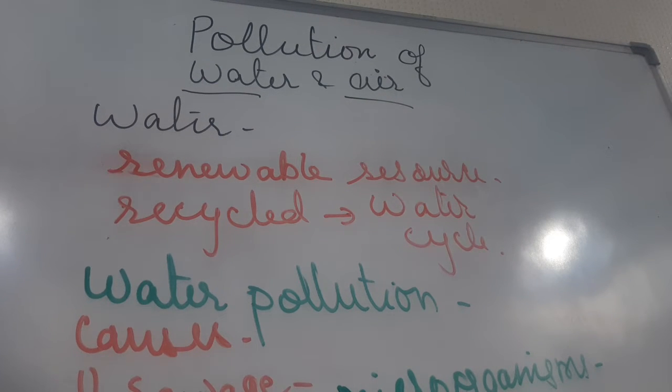Microorganisms contained in the waste are bacteria, viruses, fungi, etc. Parasites are also there, which cause different diseases in human beings like diarrhea, dysentery, cholera, etc. Now, children, next is industrial waste. Industrial waste means industries produce a lot of waste, like the leather industry, textile industries, chemical industries.